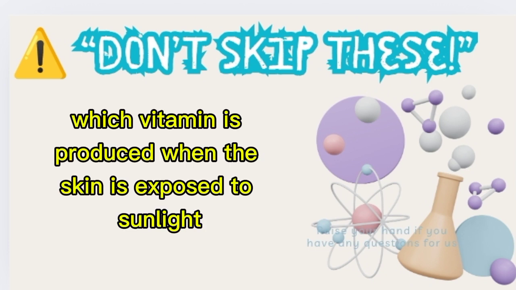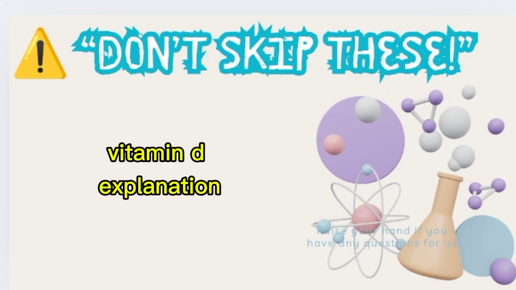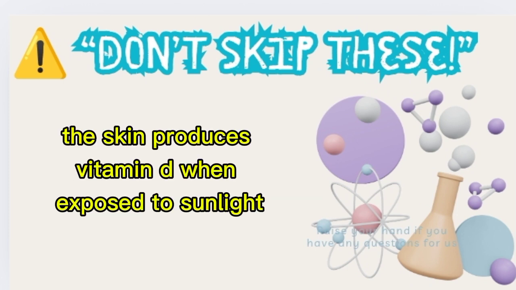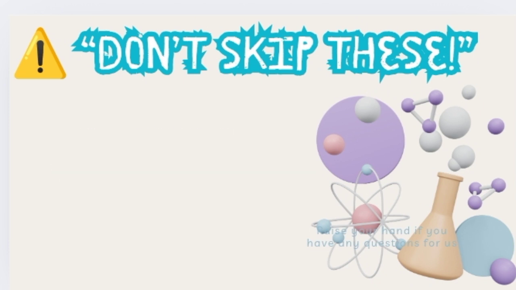Question 230. Which vitamin is produced when the skin is exposed to sunlight? A. Vitamin A. B. Vitamin D. C. Vitamin C. Correct answer: B. Vitamin D. Explanation: the skin produces vitamin D when exposed to sunlight, which helps in calcium absorption and bone health.